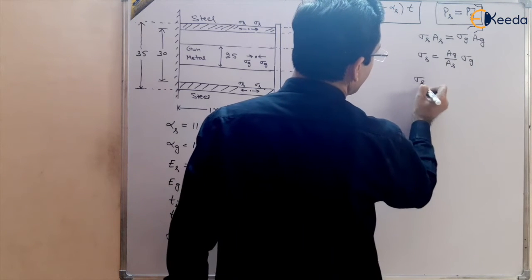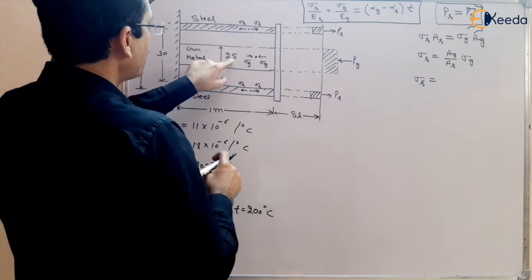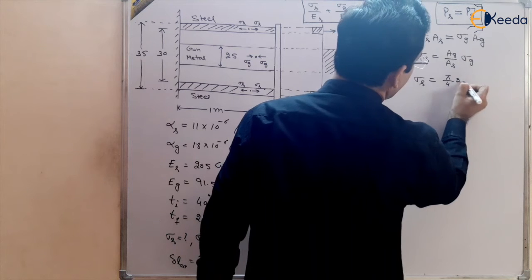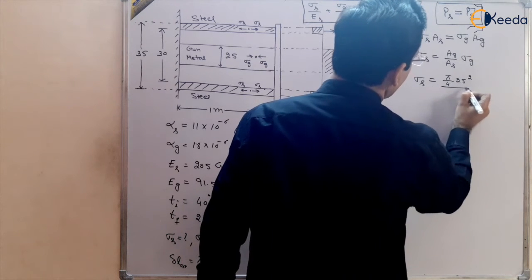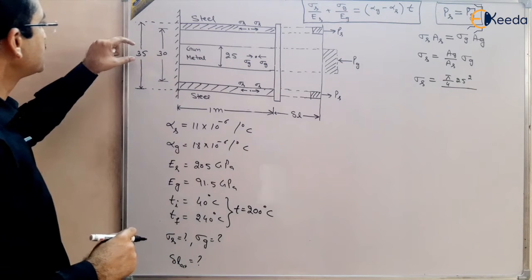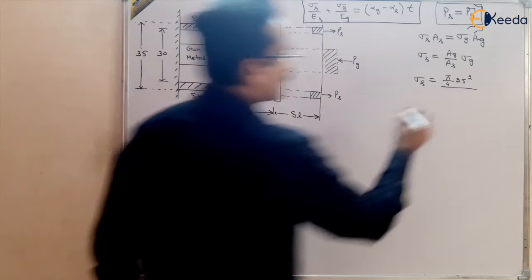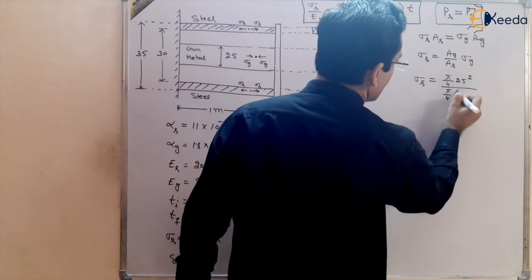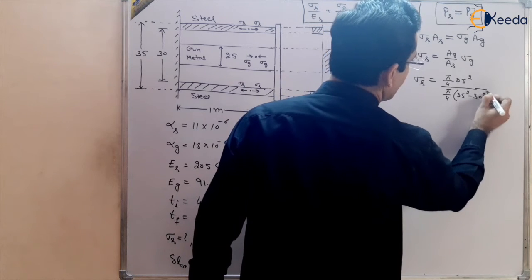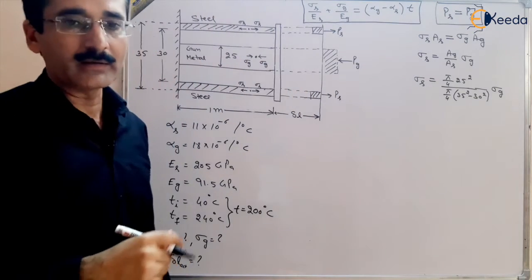Ag is the gunmetal area, pi by 4 times 25 square, divided by the area of steel, which is pi by 4 times 35 square minus 30 square, times sigma g, right?